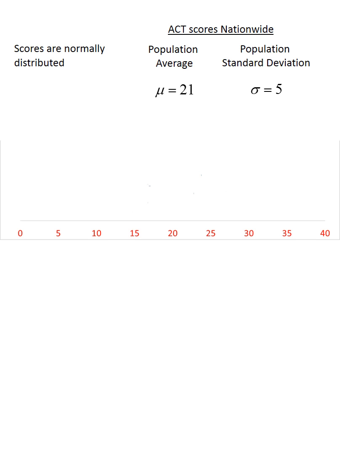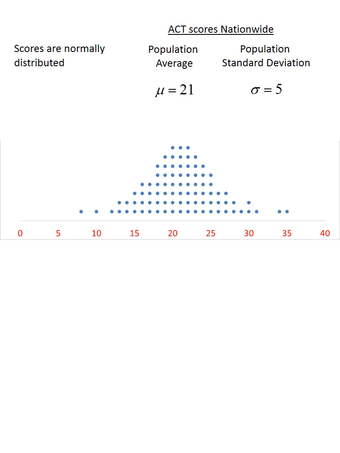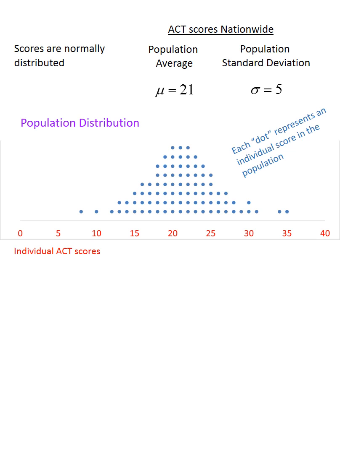So if we were to look at ACT scores, it's certainly possible that an individual could score average, slightly below average, slightly above average, or even far below or far above average. These are all in the realm of possibilities. And if we were to continue to look at individual ACT scores, eventually we might get a distribution that looks something like this. As you can see, this distribution is normally distributed, as shown by the bell curve here. Notice that each of these dots represents an individual score.